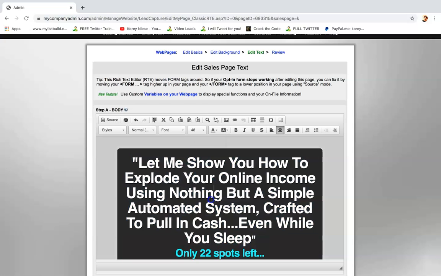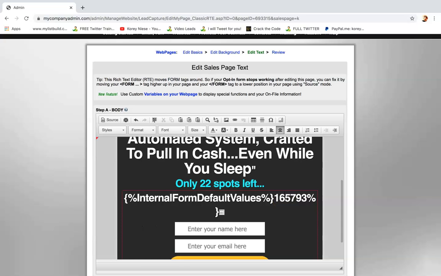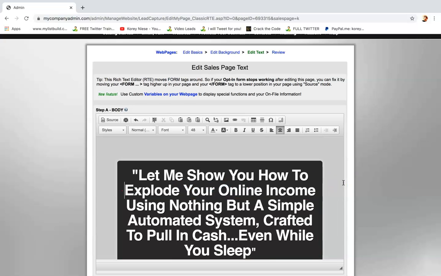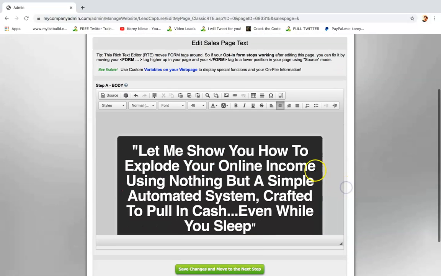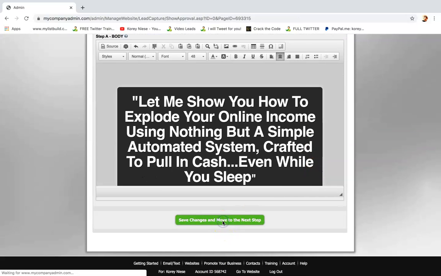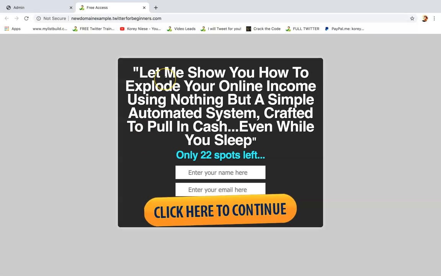All right. So I'm going to scroll down. I can take this timer out, this automatic countdown, or I can leave it in there. It's totally up to you. I'm going to click save, and I want to show you what this looks like. View your web page. There you go.